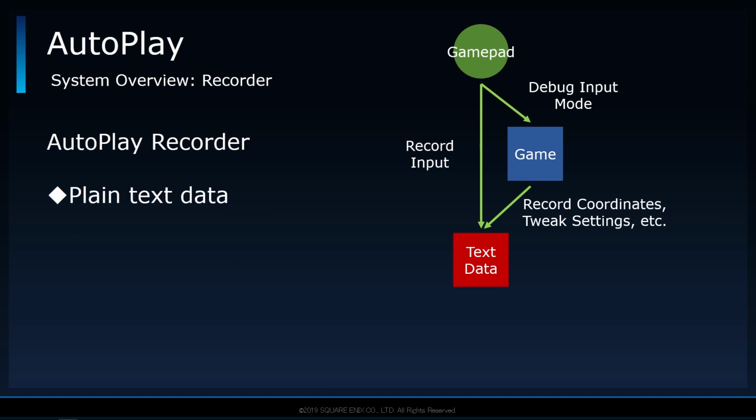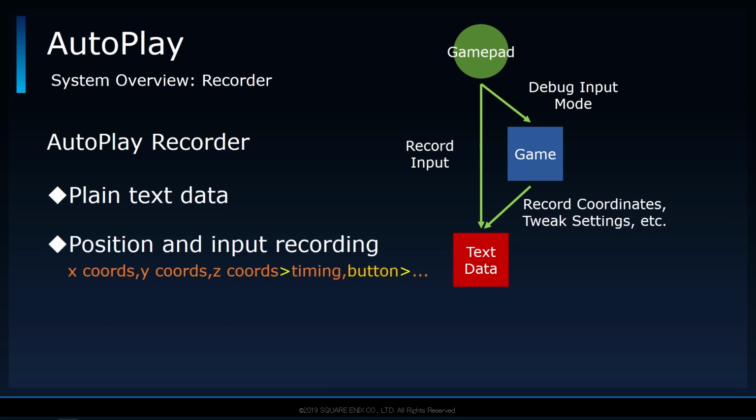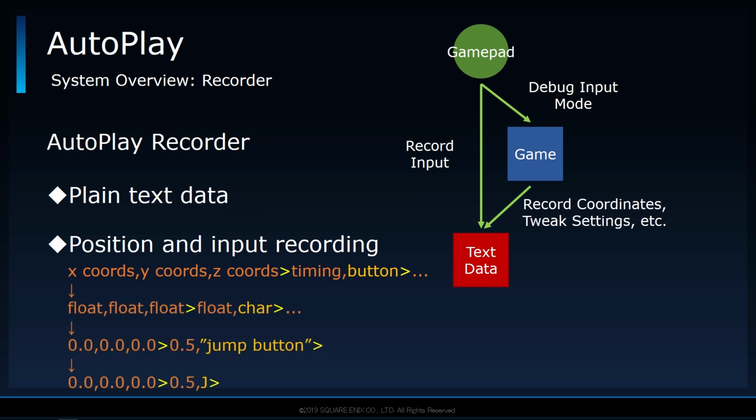As shown on the slide, the recorder outputs coordinates in this format, line by line. If any buttons were pressed prior to recording the coordinates, it will also output the timings and buttons in the order that they were pressed. The coordinates and timings are written as numerical values, and to make parsing easier, a single character is used to represent each button. There were also various commands that can be specified instead of button input.